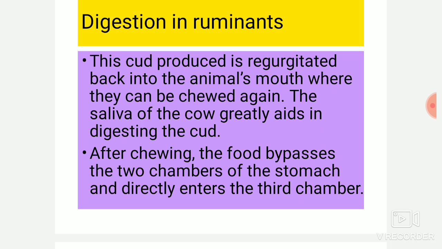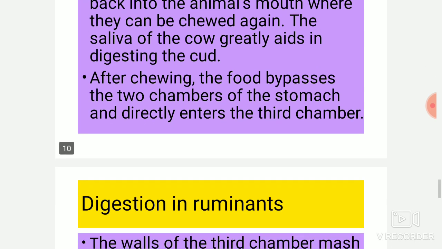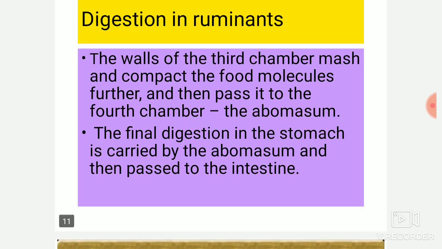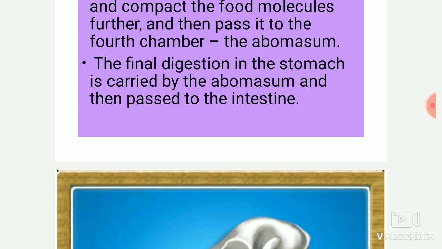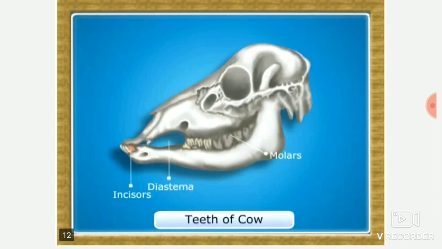After chewing, the food bypasses two chambers of the stomach and directly enters the third chamber. The wall of the third chamber meshes and compacts the food further and then passes it to the fourth chamber, the abomasum. The final digestion in the stomach is carried out by the abomasum and then passed to the intestine. So the abomasum is termed as the true stomach as it produces acid.